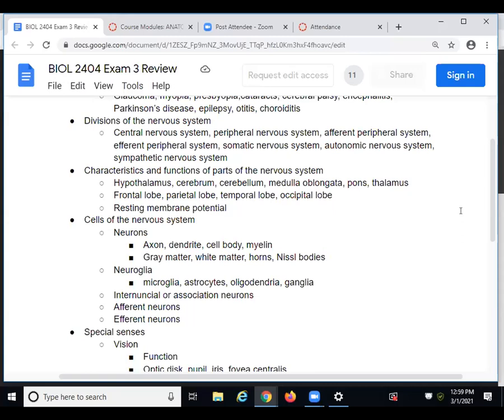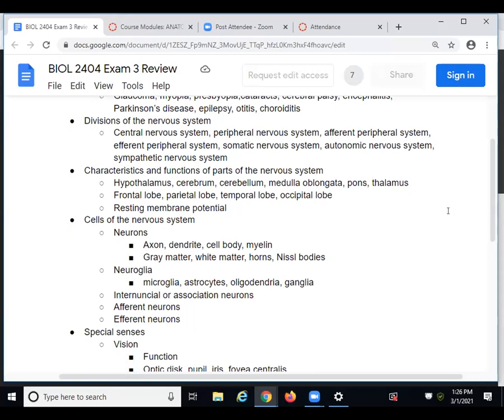All right, let's go on to characteristics and functions of the parts of the nervous system. So things like the hypothalamus, the cerebrum, the cerebellum, the medulla oblongata, the pons, the thalamus, the frontal lobe, the parietal lobe, the temporal lobe, and the occipital lobe, and resting membrane potential. Okay, so let's work on those. I'll give you about 10 minutes to do that. You can do this at home as well.